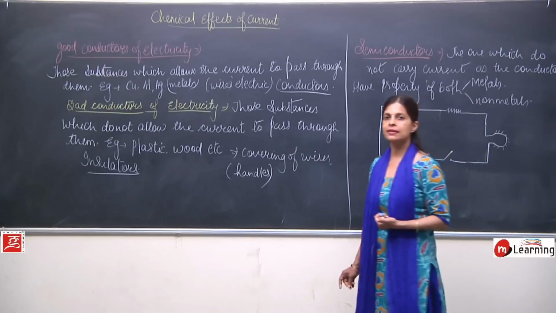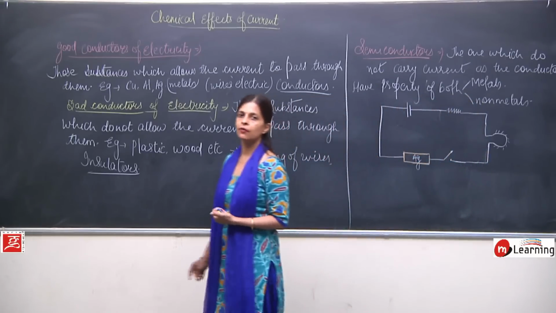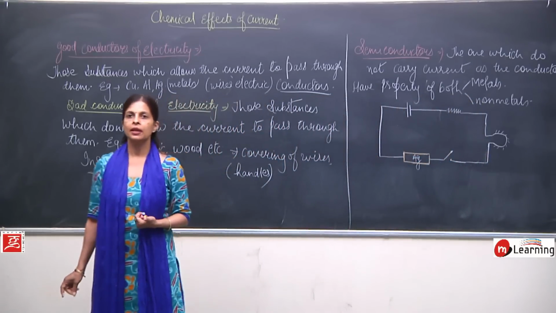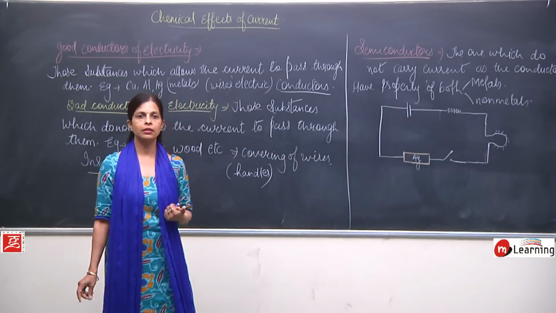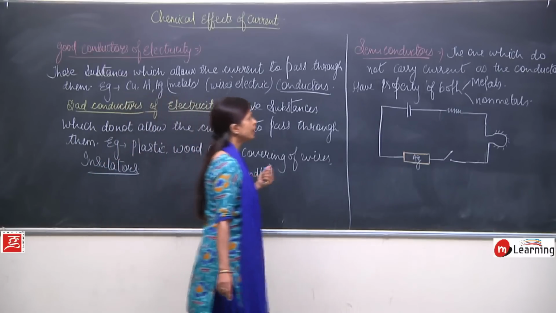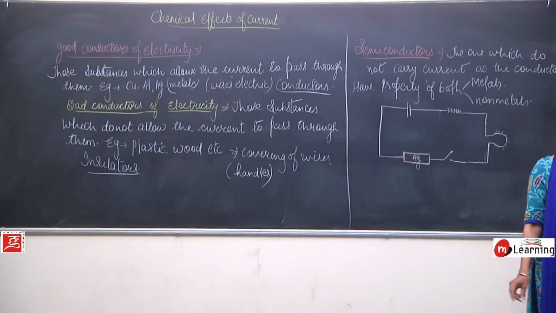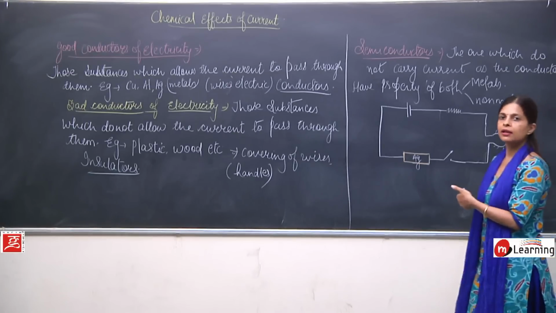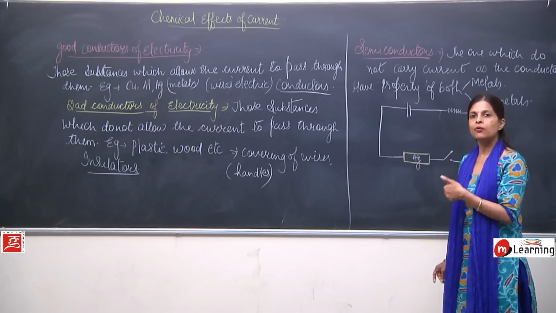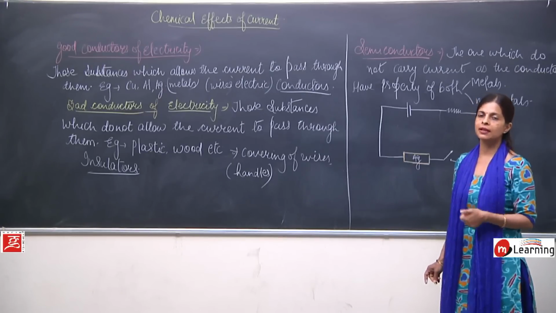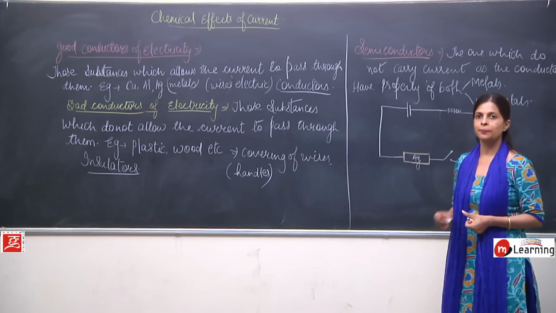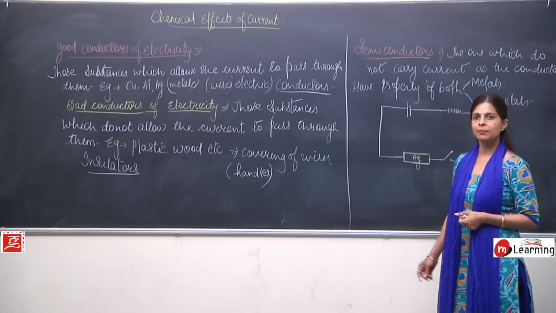So, now we will discuss a little bit about LED, what this LED is, and then we will move to the next topic. So, here we have discussed the conductors, the insulators and the semiconductors, and we have also learned how by attaching a substance we can check whether the substance is a conductor or bad conductor. Now we will move to the next topic. Please note this.